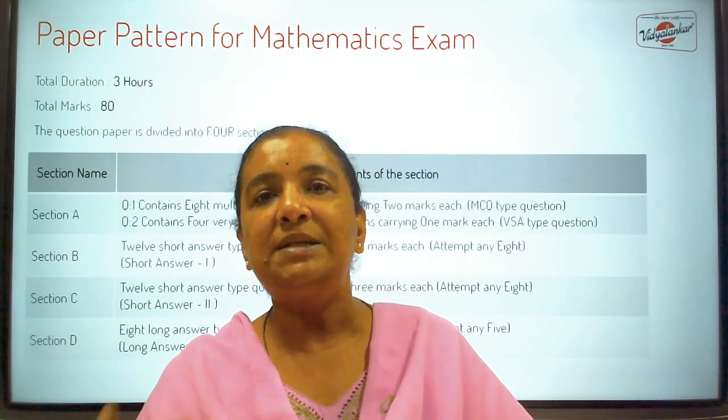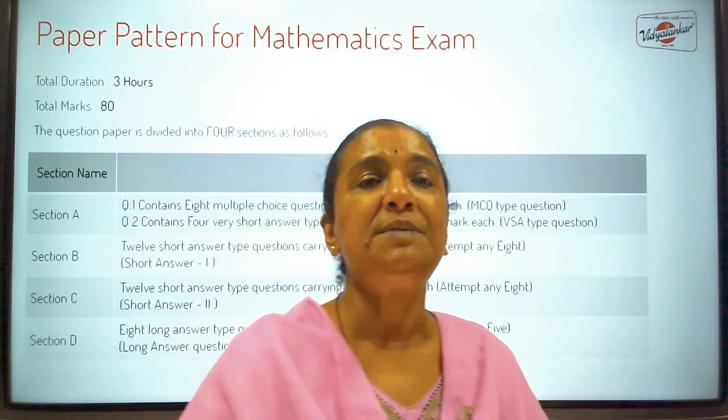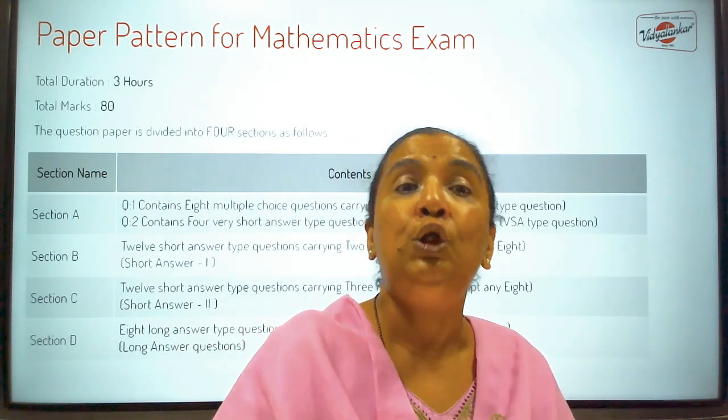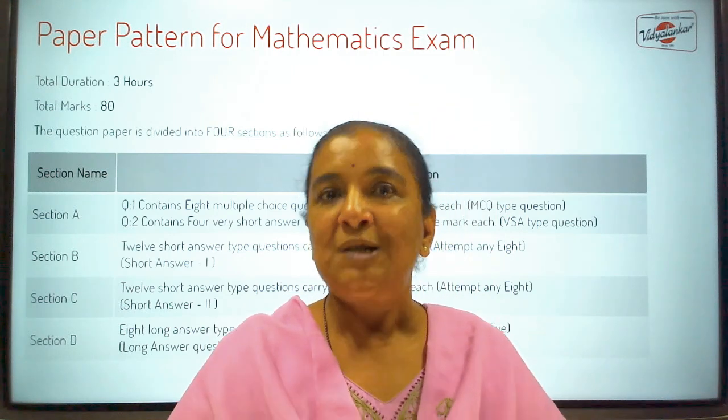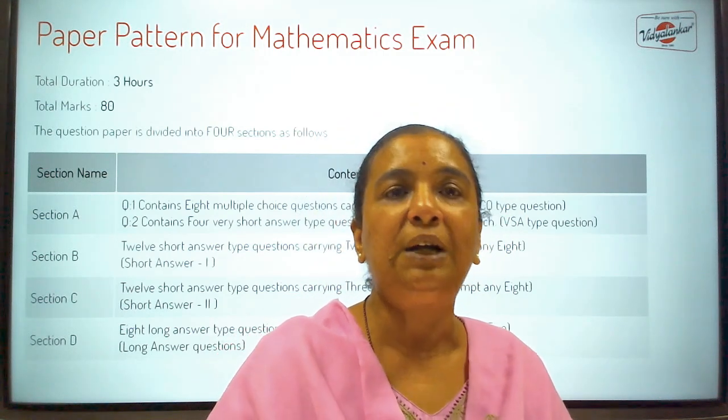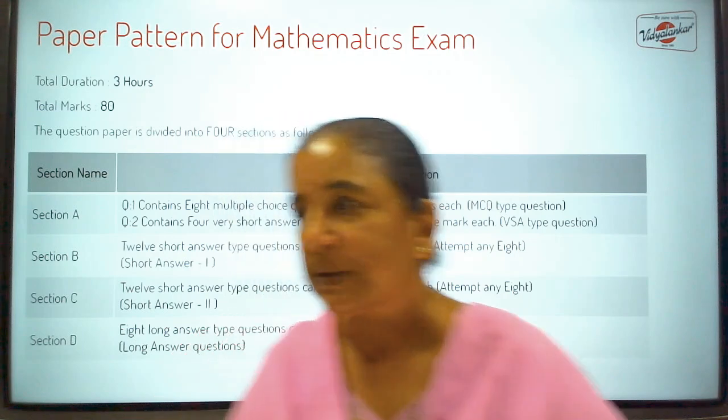So 16 plus 16 plus 4, 36 marks are there for not so lengthy questions. So it is not difficult to score in board exams.